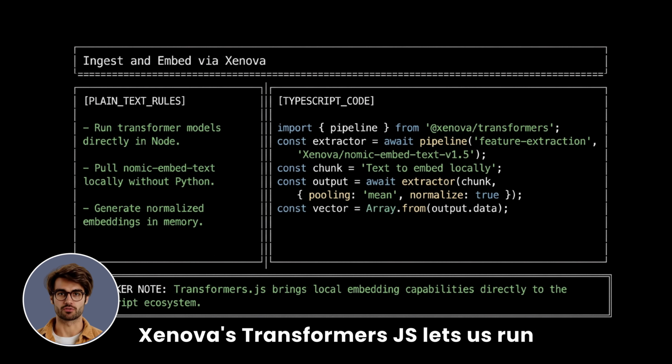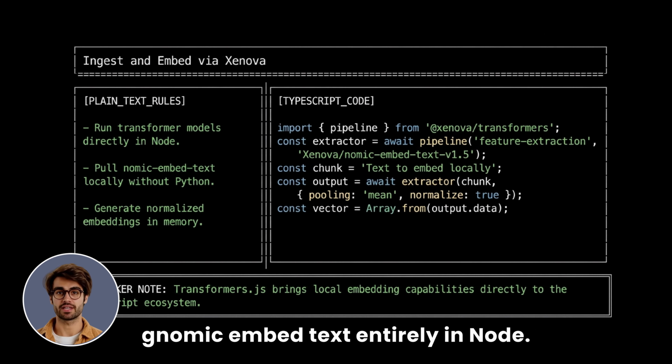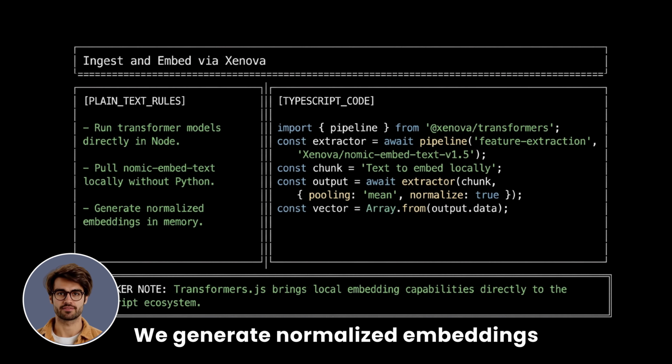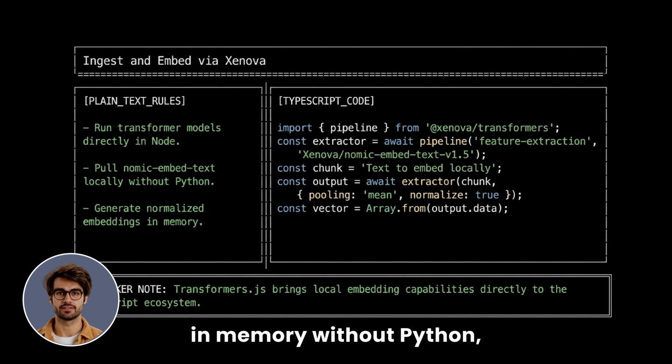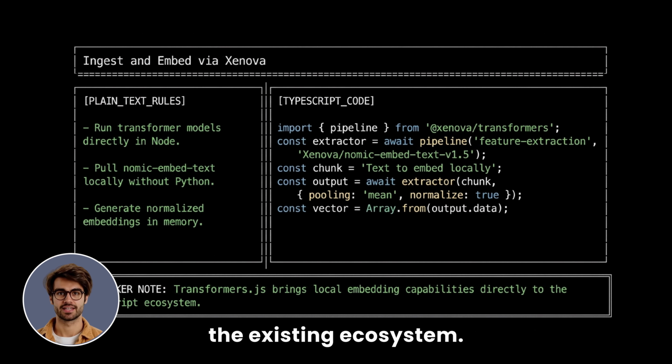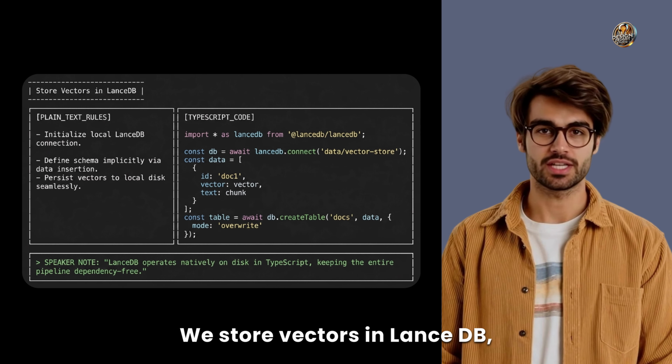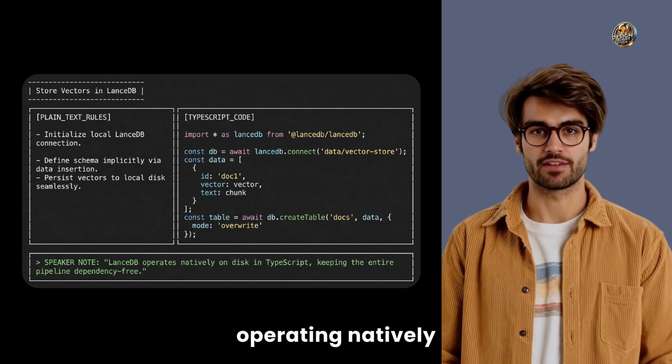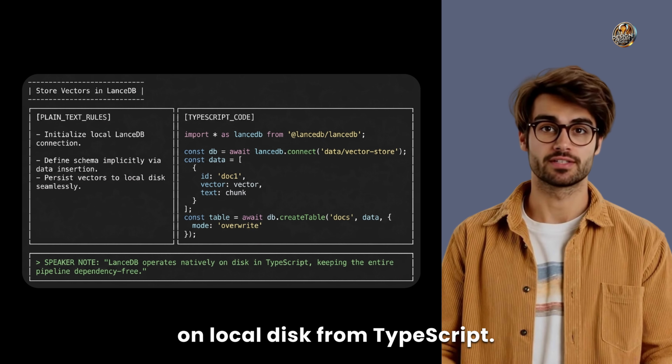In TypeScript, Xenova's transformers.js lets us run nomic-embed-text entirely in Node. We generate normalized embeddings in memory without Python, enabling a fully local retrieval stack for JavaScript applications while staying within the existing ecosystem. We store vectors in LanceDB, operating natively on local disk from TypeScript.